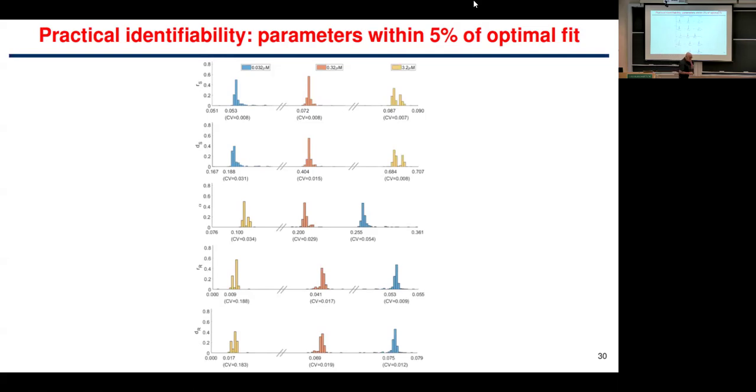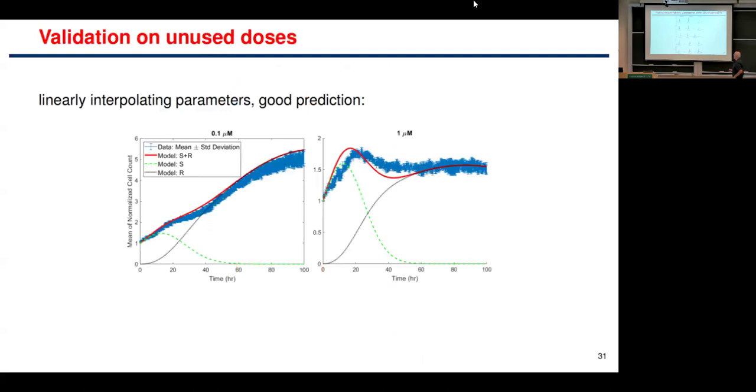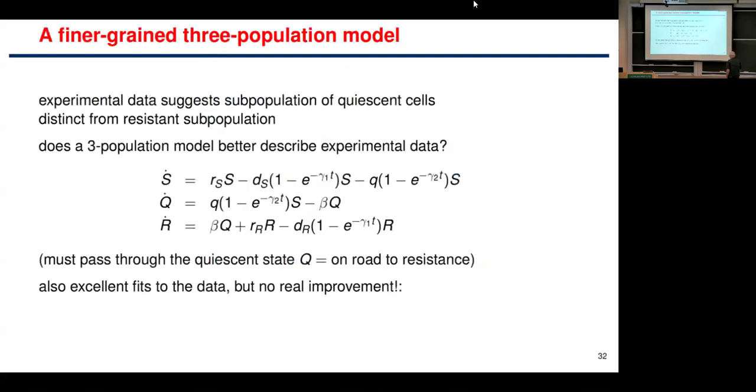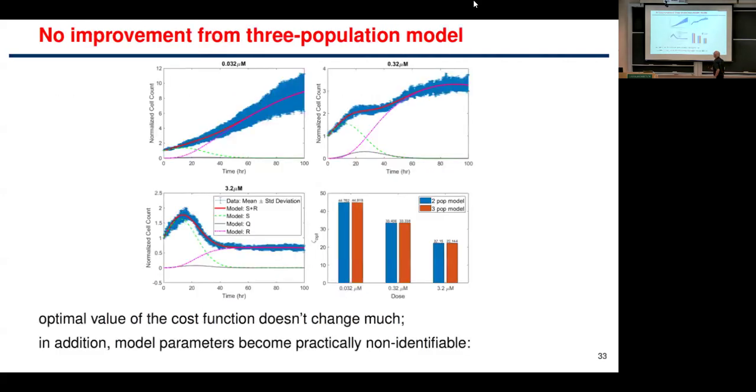But then we said, well, in the paper they actually have a population of so-called quiescent cells. I'm not going to go through the details. They do some single-cell measurements. There are cells that stop dividing for a long time. So we asked, what happens if we put the quiescent cells in the mix? We have this new model with quiescent cells because it seemed that it should be better. It turns out it's not better. We get the exact same fits with the exact same errors.